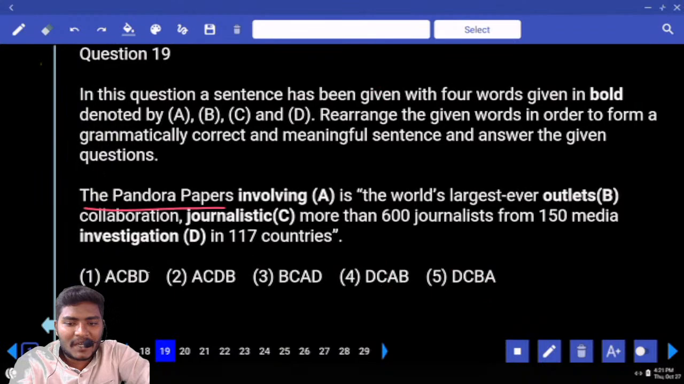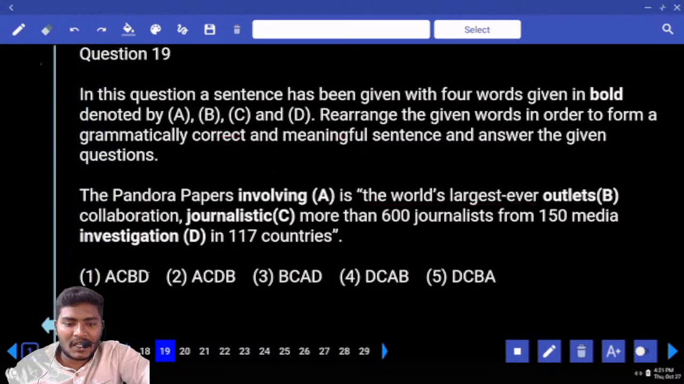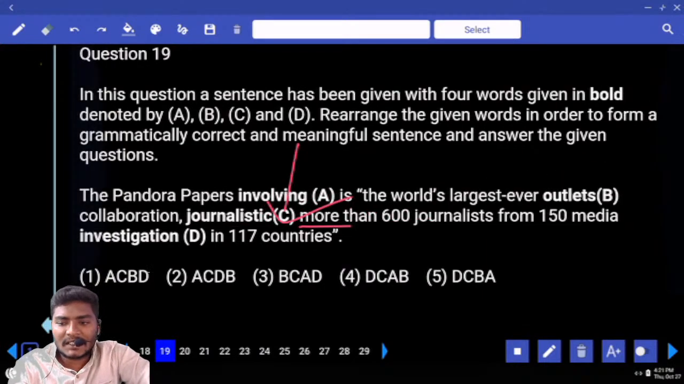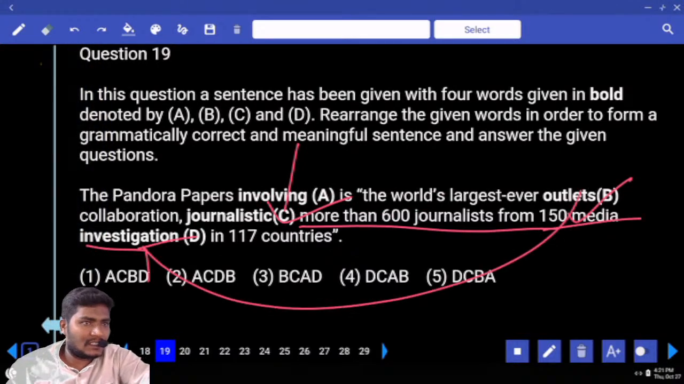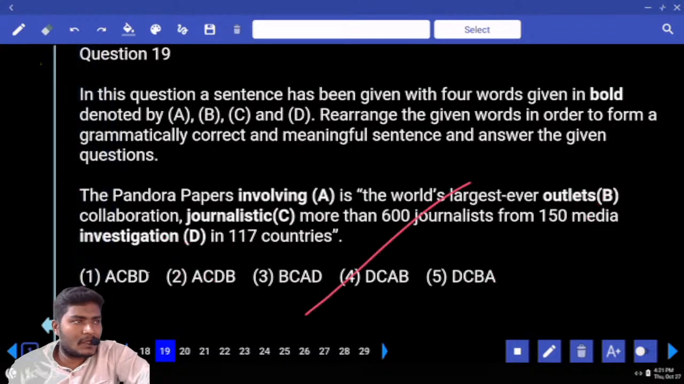The Pandora Papers investigation is the world's largest ever journalistic collaboration, involving more than 600 journalists from 150 media outlets. So outlets, B, must be used at the ending. So where is that option? Fourth one. Next, 20.